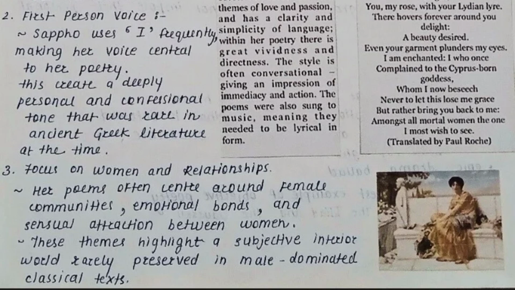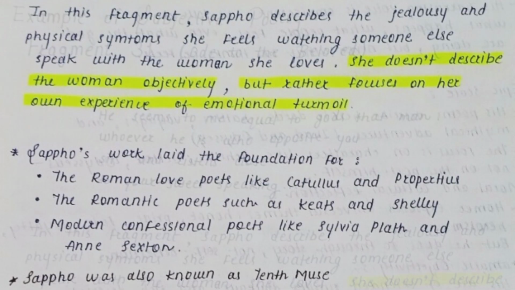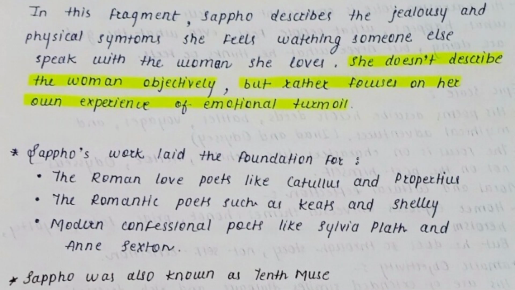One famous example is Fragment 31, Ode to the Beloved. In this poem, she describes the jealousy and physical symptoms she feels while watching someone else speak with the woman she loves. She doesn't describe the woman objectively, but instead focuses on her own experience of emotional turmoil. Sappho's work laid the foundation for later poets: Roman love poets like Catullus and Propertius, romantic poets like Keats and Shelley, and even modern confessional poets like Sylvia Plath and Anne Sexton. She was also known as the 10th Muse.